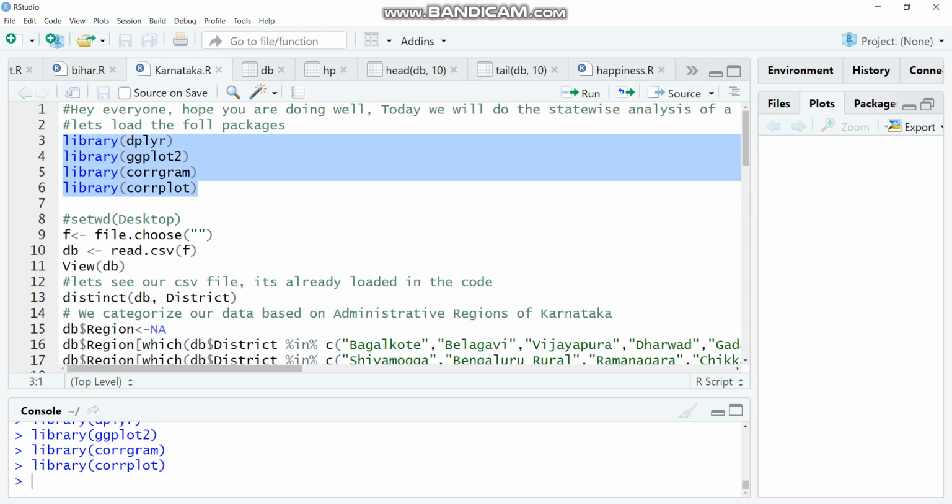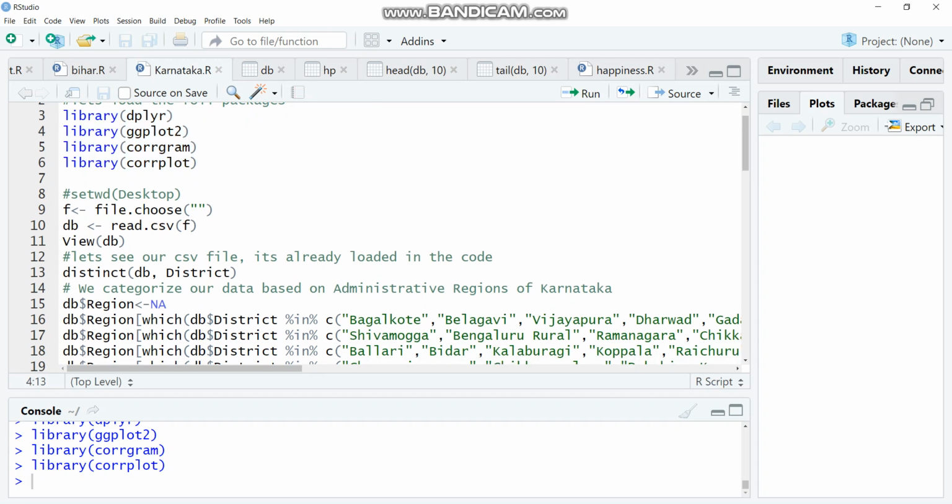Here are a few libraries which we need to load before starting our program. These are basically for plotting and analyzing. Next up, we are going to choose our CSV file which contains the dataset. So we'll select it.